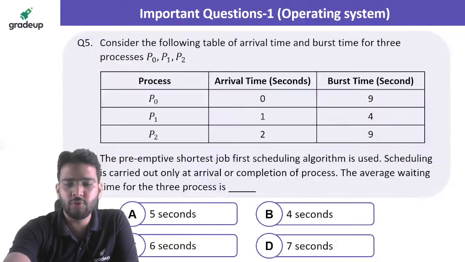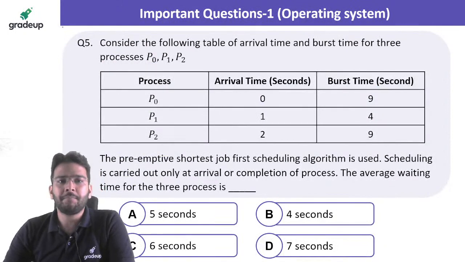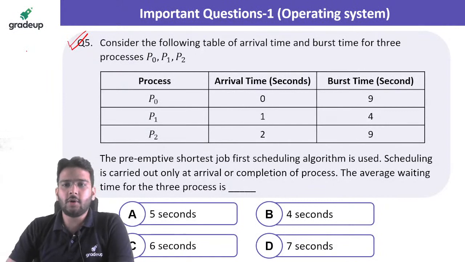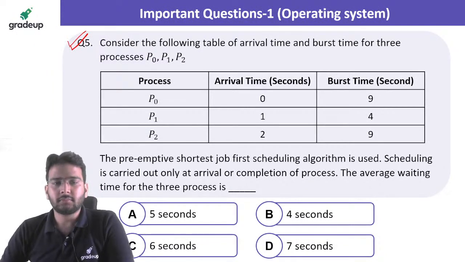So very good, all of you, those who have answered this correctly. Now let's solve question number 5 based on CPU scheduling algorithm. Yes guys, quickly solve it.